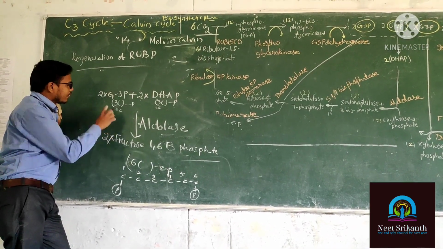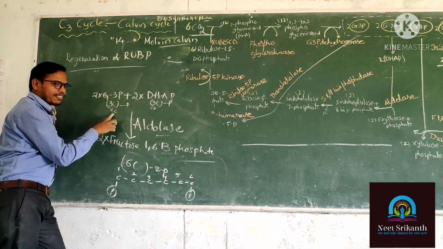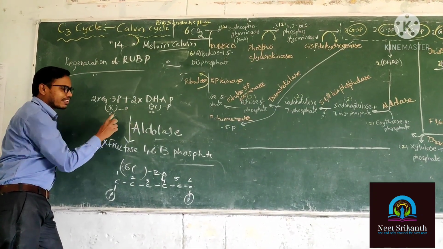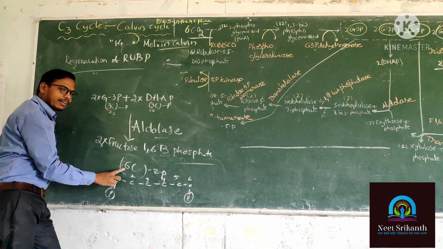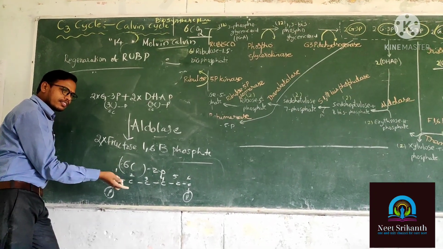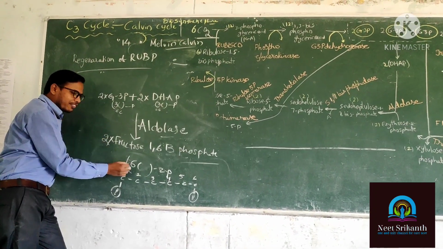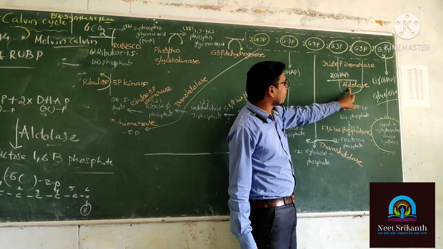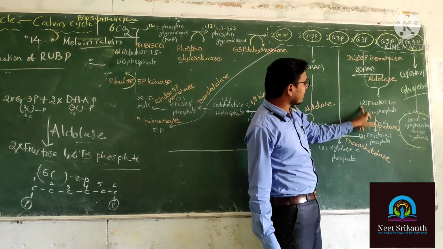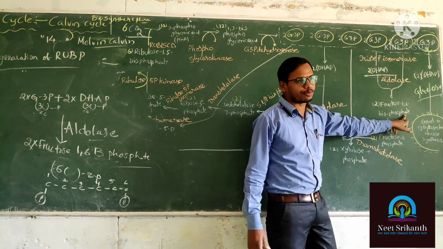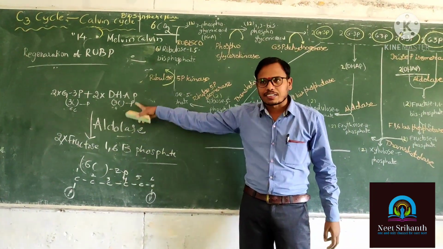Chiranjeevi, what happened? 2 molecules of G3P is having 6 carbons. 2 molecules of DHAP is having 6 carbons. 6 plus 6? 12. Fructose is having how many carbons? 6. So how many molecules of fructose is produced? 2 molecules. 2 into 6 is equal to 12. 2 molecules of DHAP in the presence of aldolase is turned into 2 molecules of fructose 1,6 bisphosphate. Is it clear? Yeah. Okay.